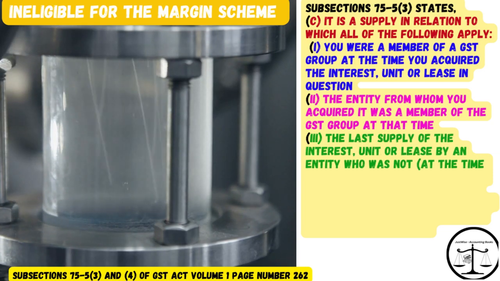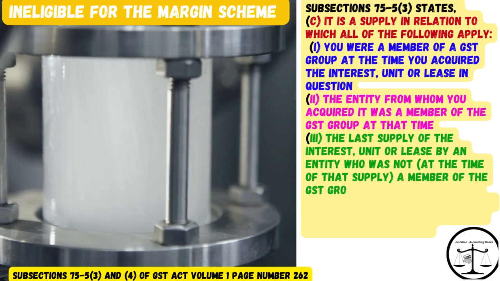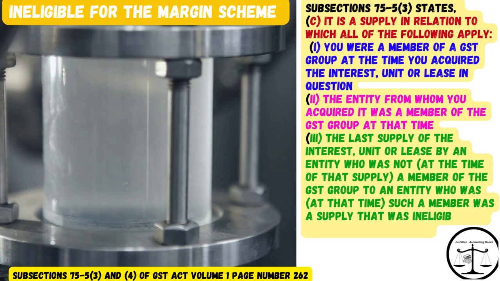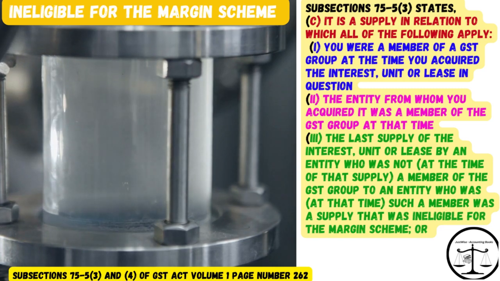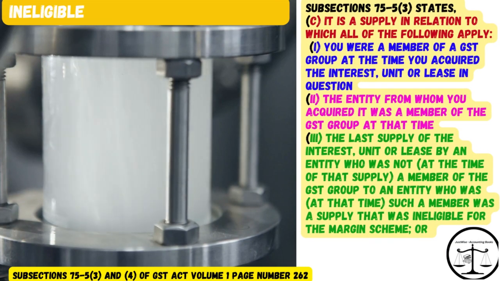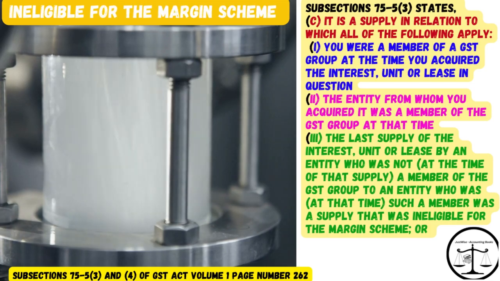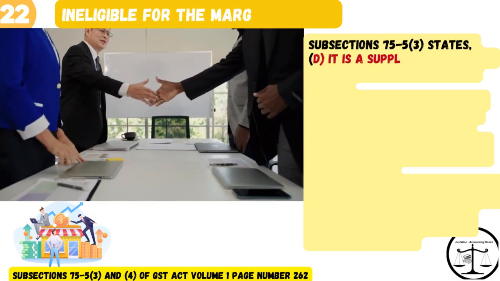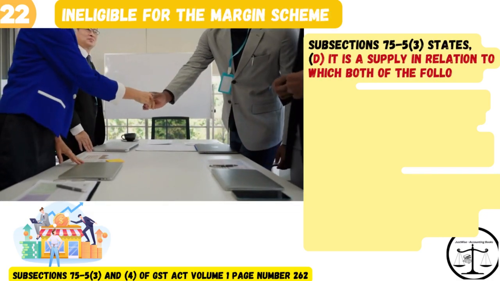3. The last supply of the interest, unit or lease by an entity who was not, at the time of that supply, a member of the GST group to an entity who was, at that time, such a member was a supply that was ineligible for the margin scheme, or D. It is a supply in relation to which both of the following apply. 1.